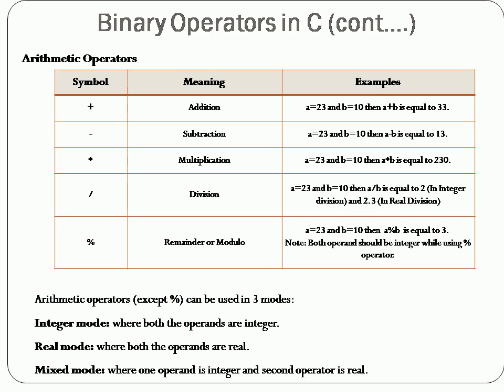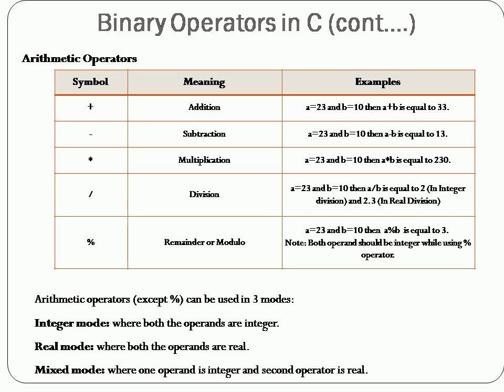Now what is the real mode? Where both operands are real. Real means it has a decimal point. For example, I can give 5.5 plus 10.5, and you will get the result also as a decimal value. So those come under real. Then mixed mode is where one operand is an integer and another operand is real. For example, 5 plus 10.5. Here 5 is an integer and 10.5 is a real value, that is, a floating value.